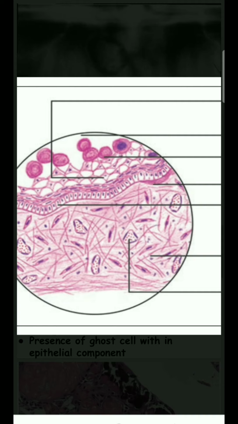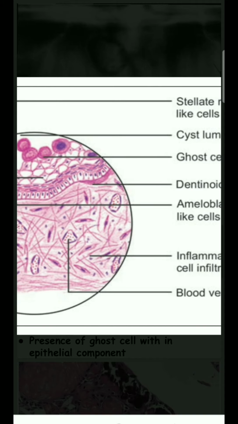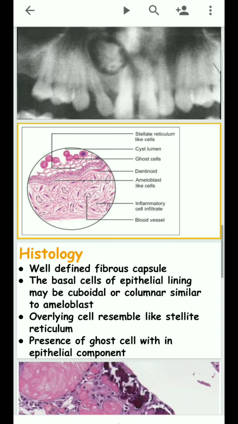In the same way, here also we have the inductive effect. These ameloblast cells stimulate the dentin forming cells, resulting in the formation of dysplastic dentin. It is called dentinoid.